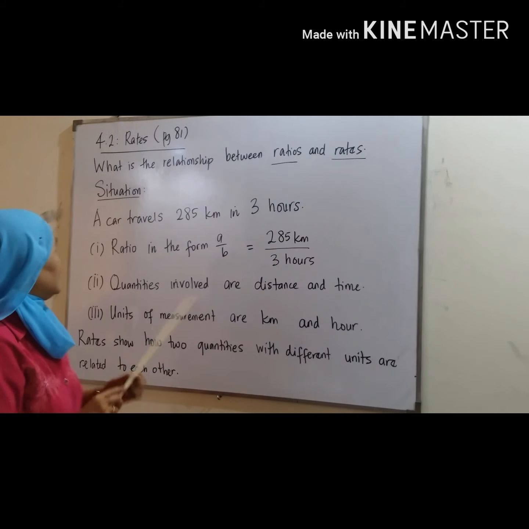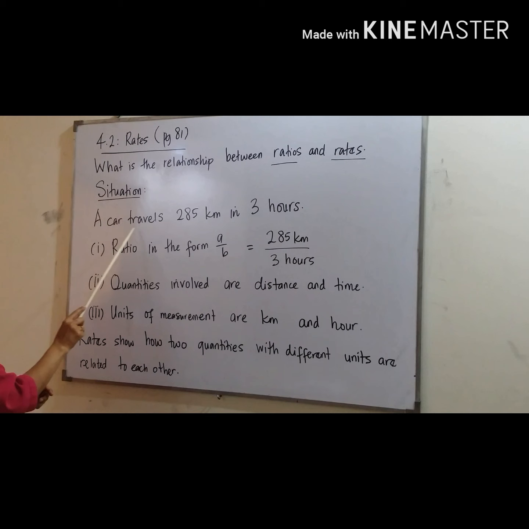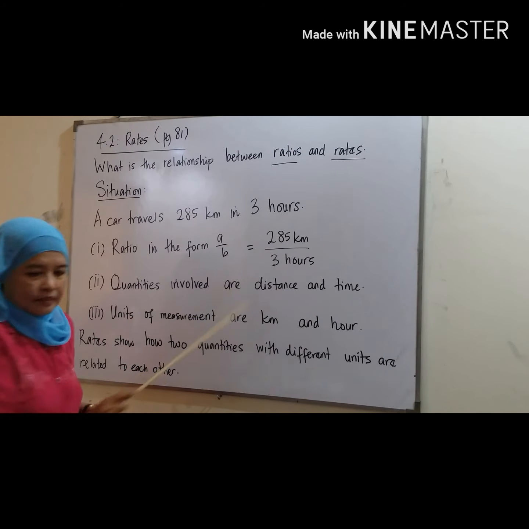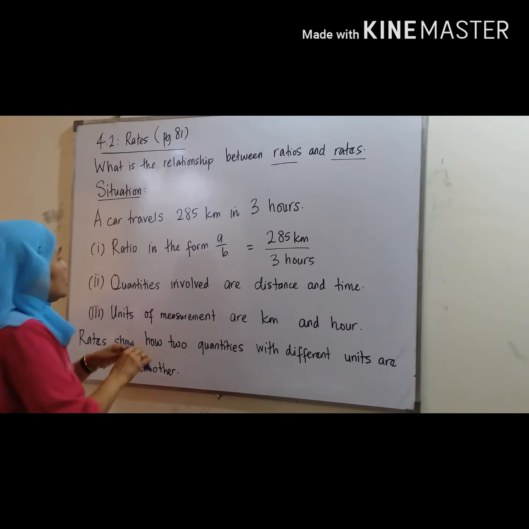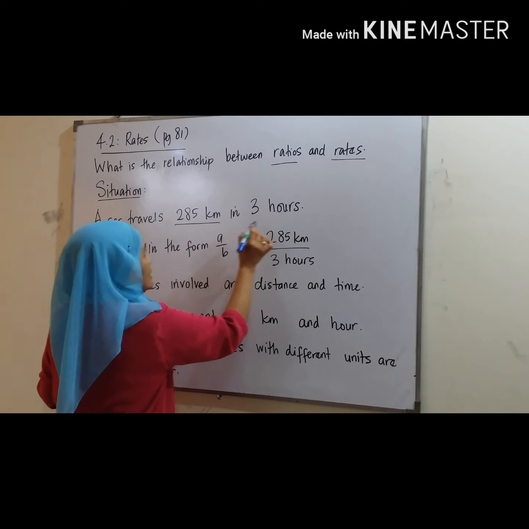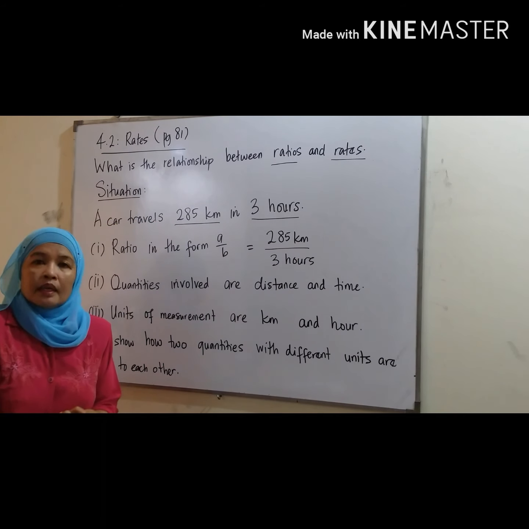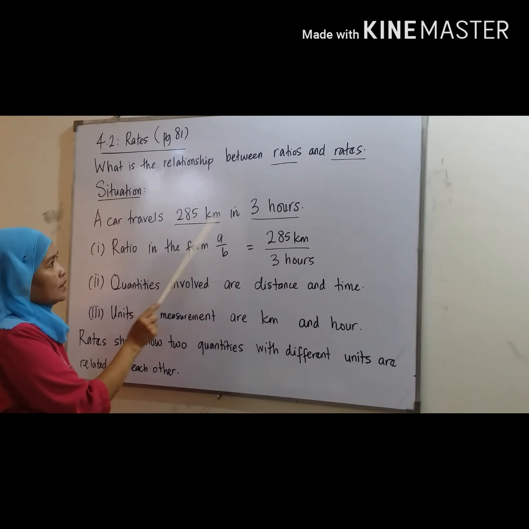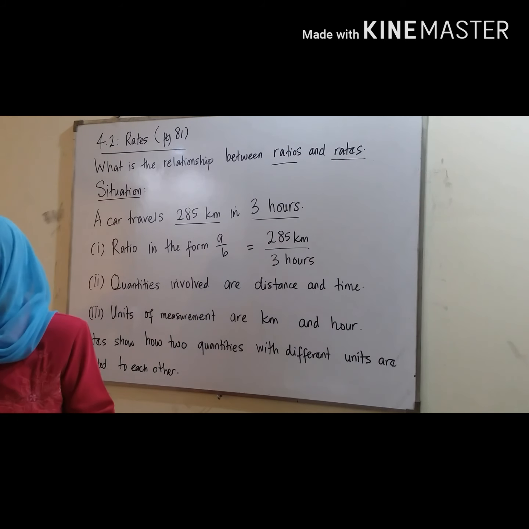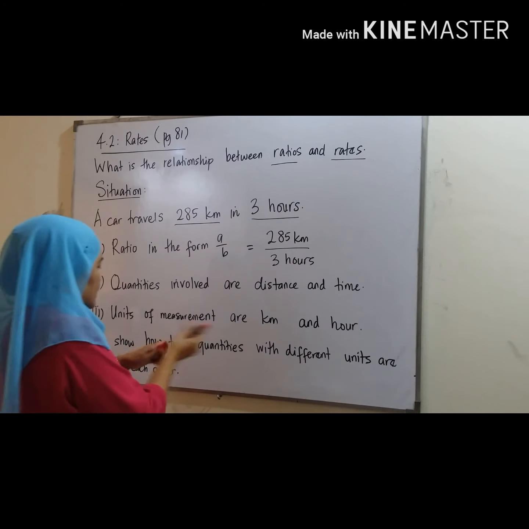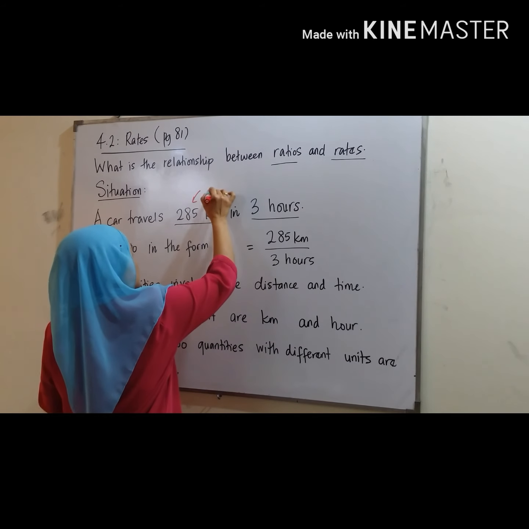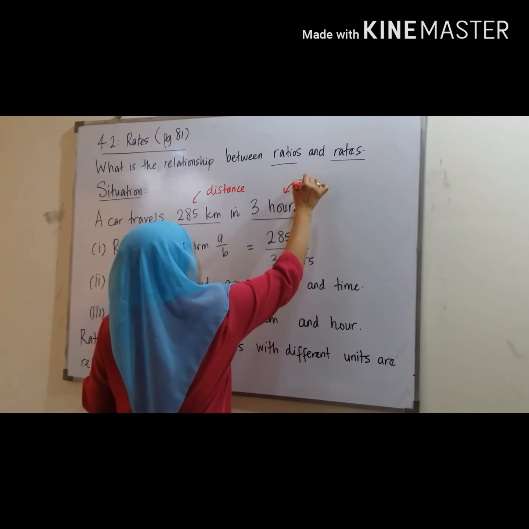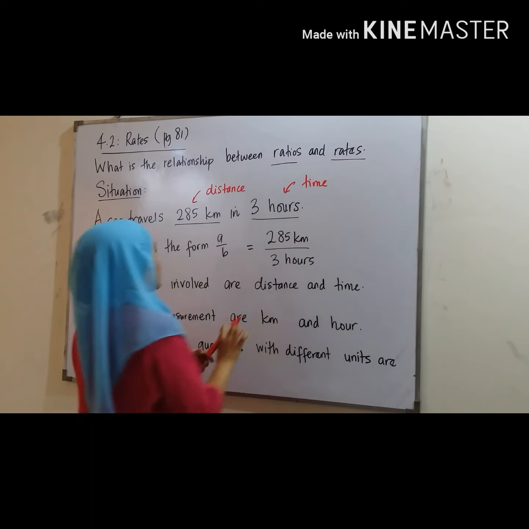Here is the situation. A car travels 285 km in 3 hours. Kilometer is the unit for distance, so this is distance, and this is time.